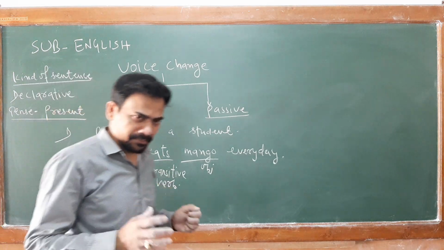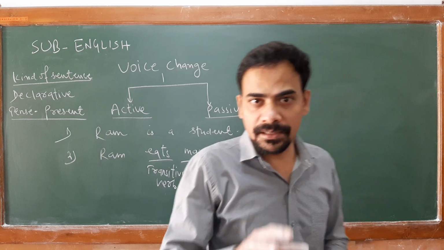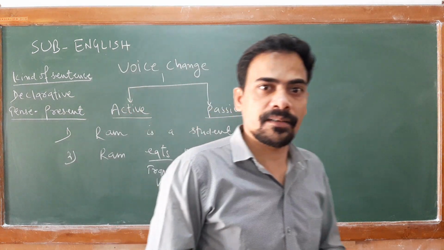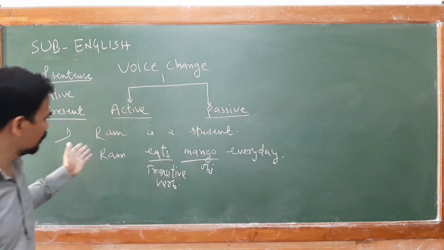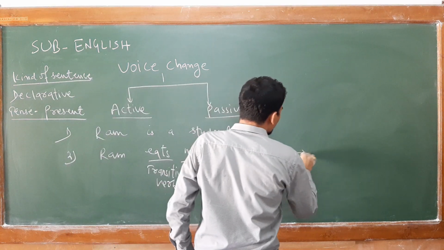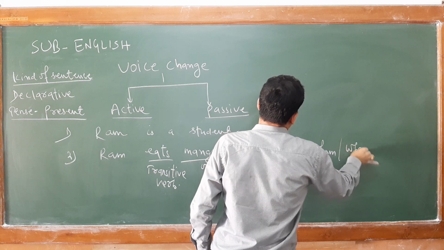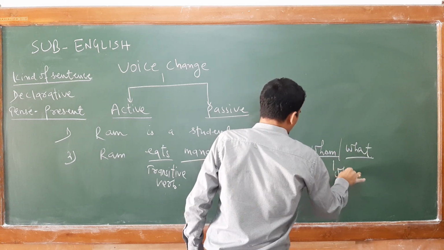Basically, when you convert any active into passive, please note whether in your sentence an object form is there or not. And how to find the object, I just told you in my previous class, by using who or what. By using who or what, you can find your object.